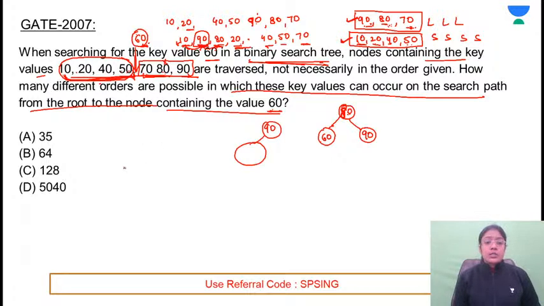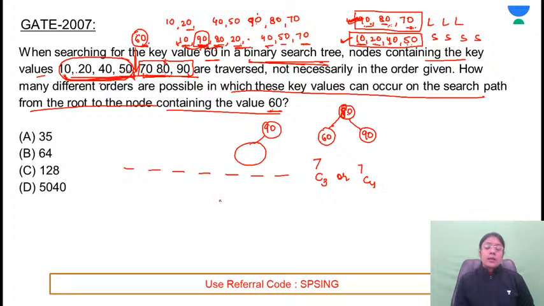There are 7 slots. This order remains the same. Out of 7 places, you can fill the places with the 3 elements. Or you can also write this as 7C4. This is equal to 7 factorial divided by 3 factorial and 4 factorial. बिल्कुल ये कॉम्बिनेशंस का कॉन्सेप्ट बन गया. आपके पास टोटल एलिमेंट्स को आपने 2 ग्रुप्स में अरेंज किया, and in one group you have 3 elements, in the other group you have 4 elements.